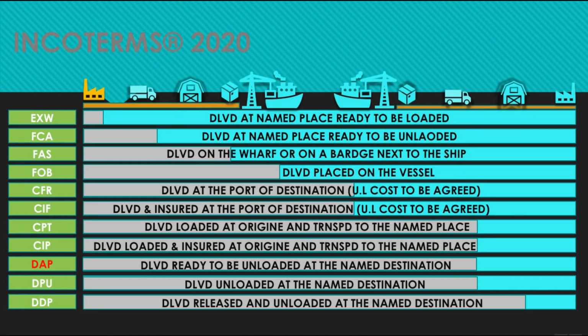Hello again, here we are with the first member of the D family, DAP, delivered at place. Delivered ready to be unloaded at the named destination. In the D group, the responsibility of any damage to the products, to the merchandise, is on the seller until the delivery point, which is always a point in the country of destination.